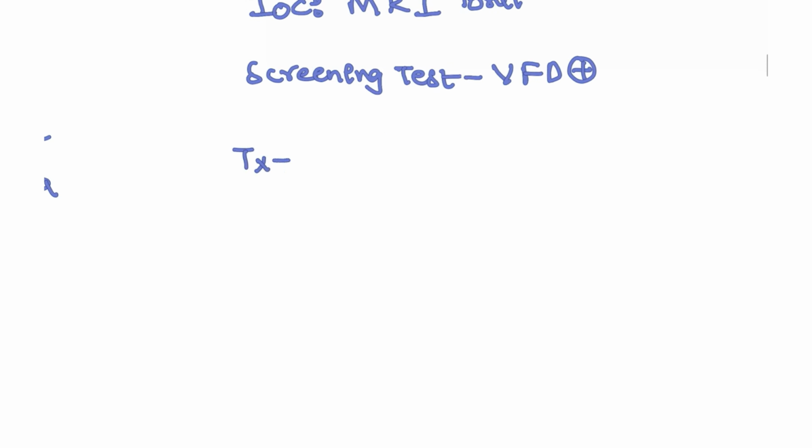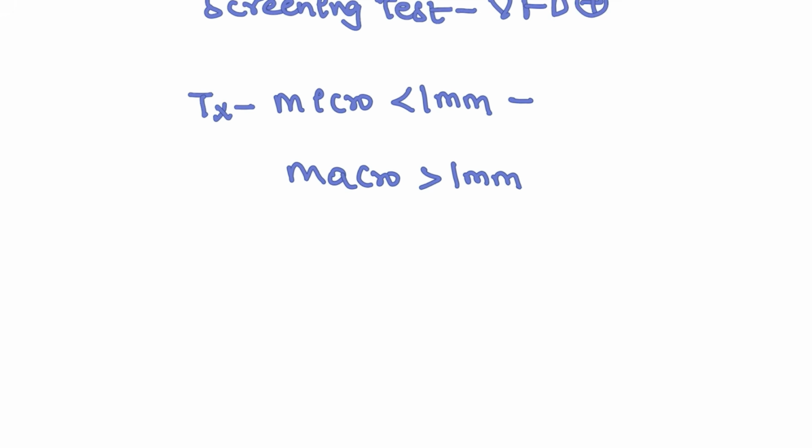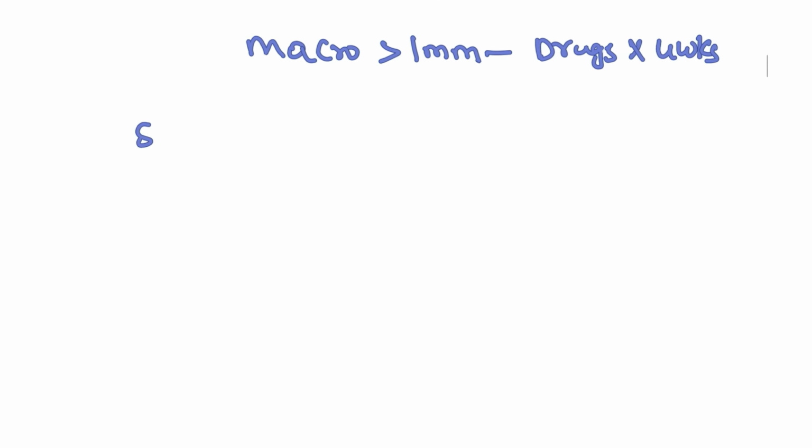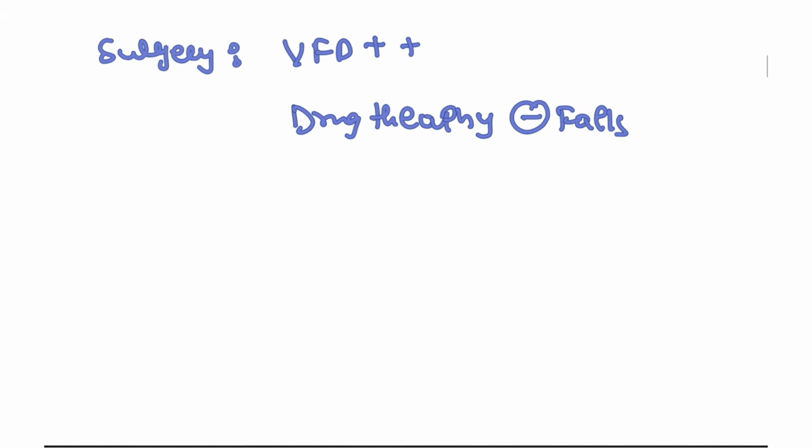And how is the treatment given? Treatment depends on whether it is a microadenoma, less than 1 cm, or a macroadenoma, more than 1 cm. If it is a micro, you can go for the drugs. Even if it is a macro, you can go for the drugs for at least 4 weeks. When are you going to do the surgery? Surgery is done only if the patient's visual field defects are severe or drug therapy has failed. These are the conditions.